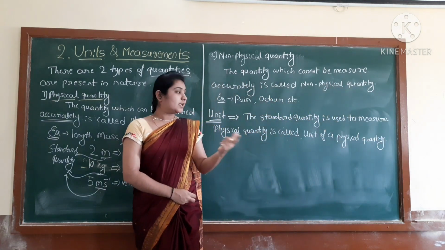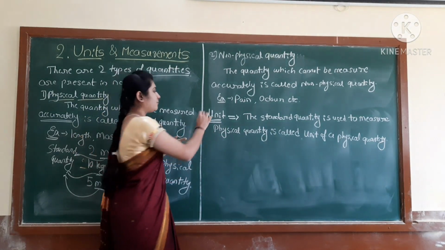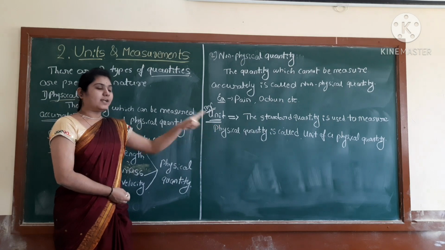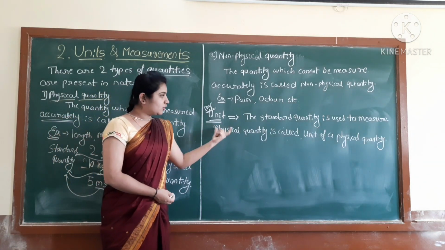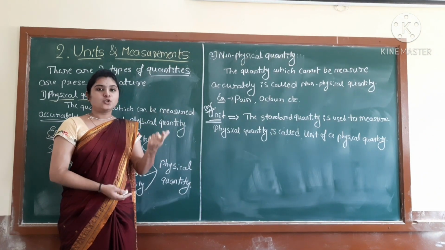Correct. So here we define the unit definition. Right? Important it is. So the standard quantity we used to measure the physical quantity is called a unit.